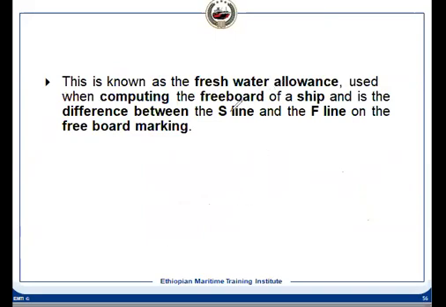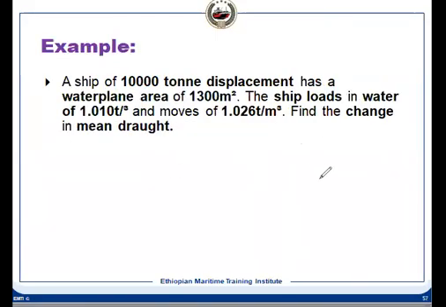So this is in the load line, that is called fresh water allowance. It means if you enter from fresh water into the sea water, you can load up to the freshwater draft, the freshwater load line.